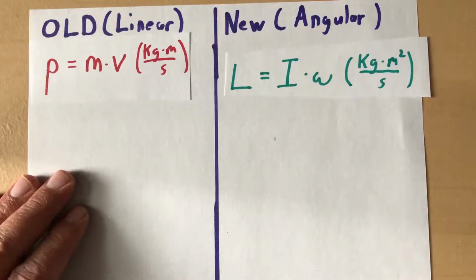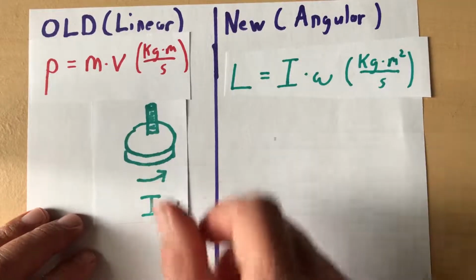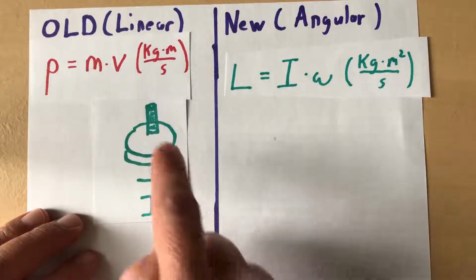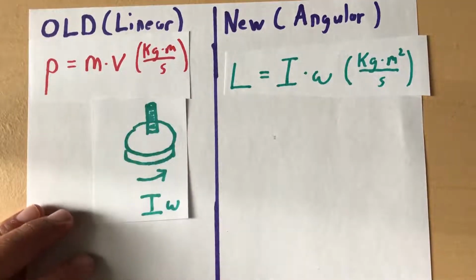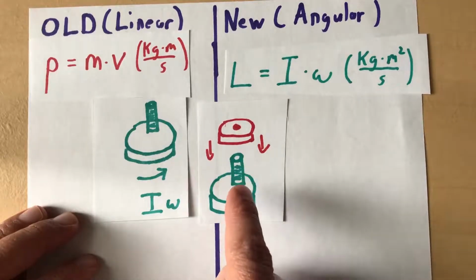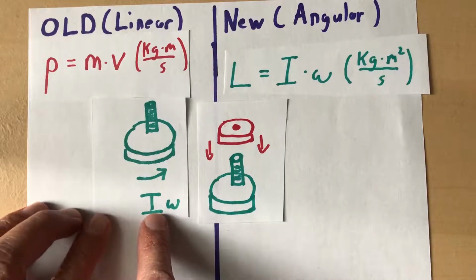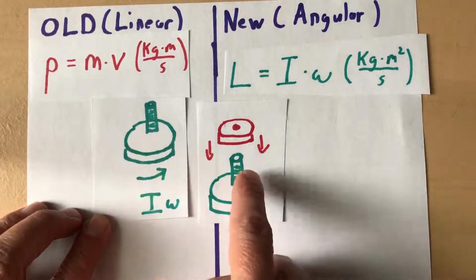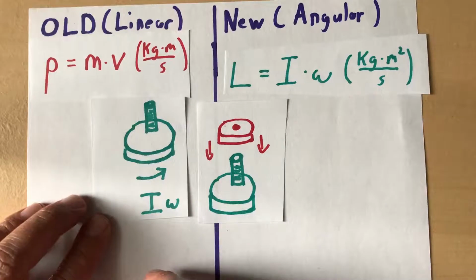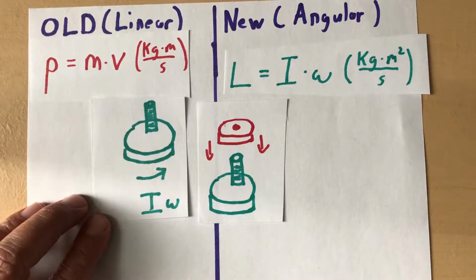Another way that they might ask it is something like this. So maybe they've got a disc spinning with some peg on top. This is the way I've drawn it. And let's say you drop a second identical disc on top of that peg there. So we were spinning with some rotational inertia I. Let's assume the peg is so light it doesn't really affect the problem. And it's spinning with some angular velocity omega.